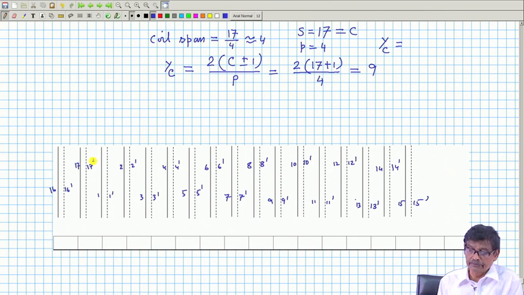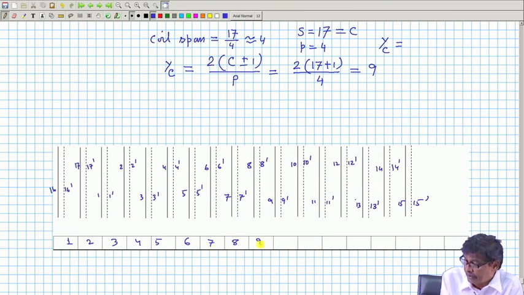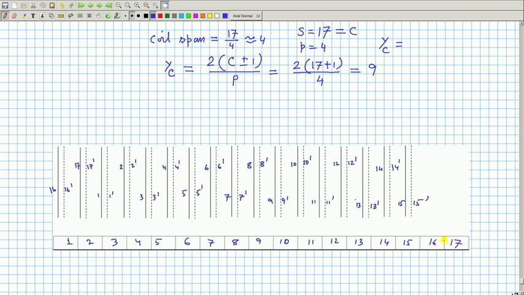This is the scenario, and let the commutator segments be numbered 1, 2, 3, 4, 5, 6, 7, 8, 9, 10, 11, 12, 13, 14, 15, 16, 17, like that it is numbered.